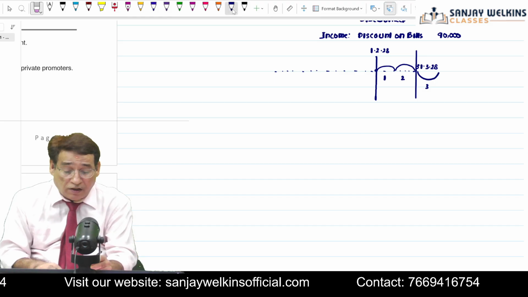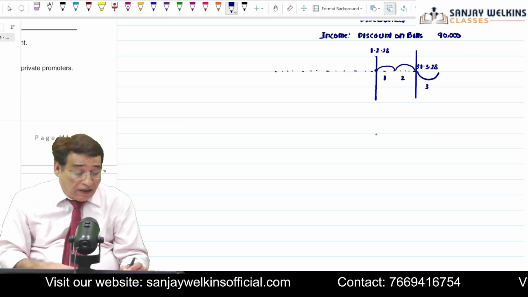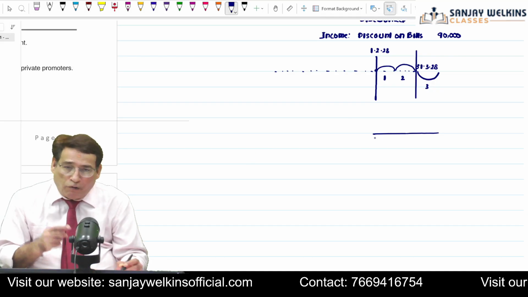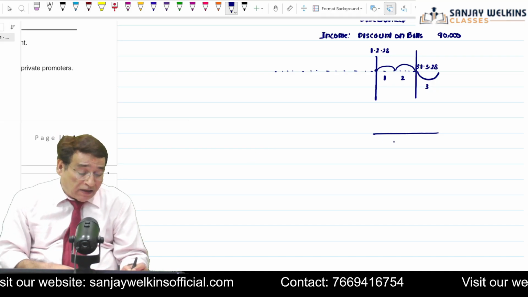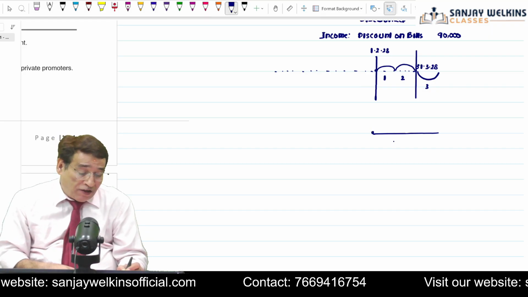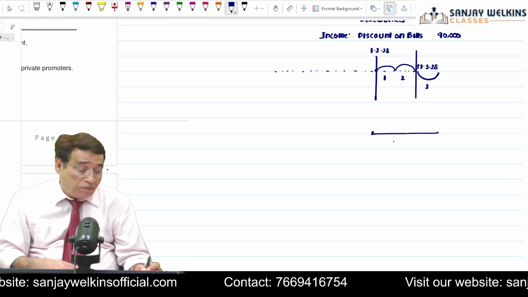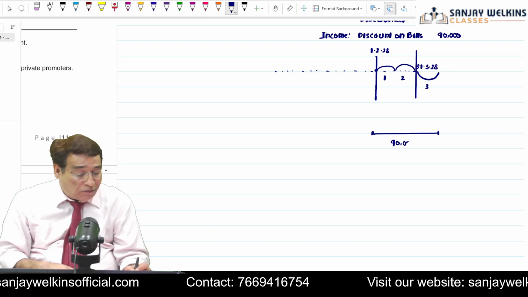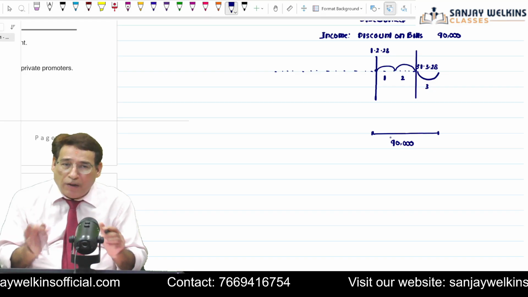Okay, fortunately. So the bank is charging this 90,000 rupees. Why is the bank charging? Because the bank is giving the money 3 months before the maturity date. On 1st of February, the bank gave the money to the person and charged 90,000. Of course, this 90,000 will be considered income of the bank.